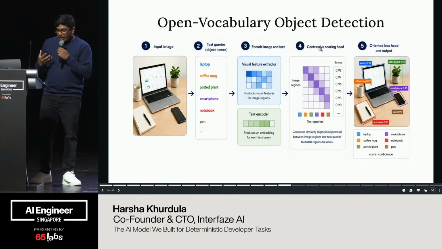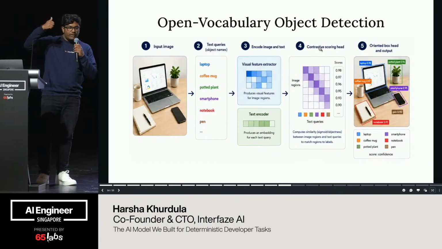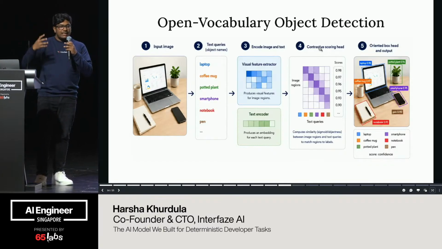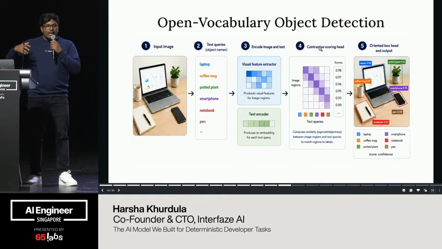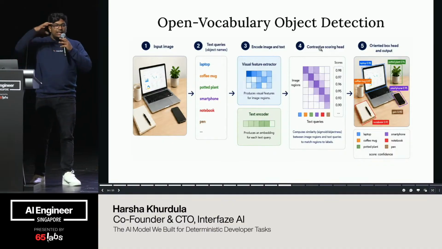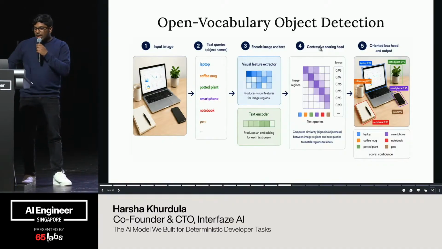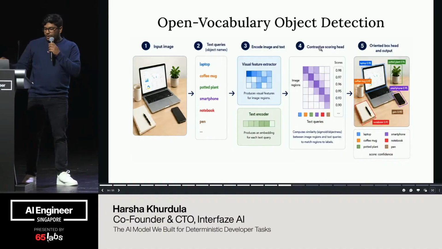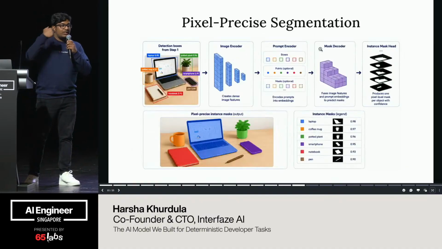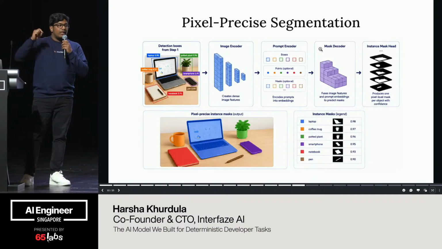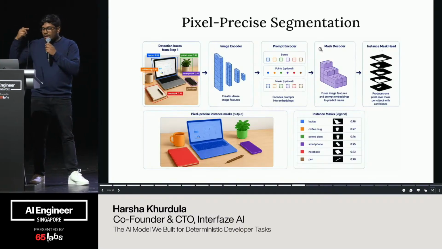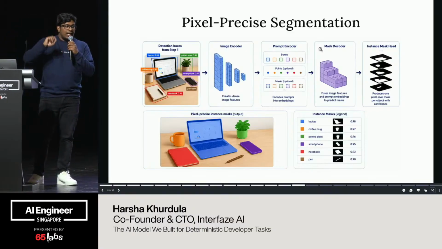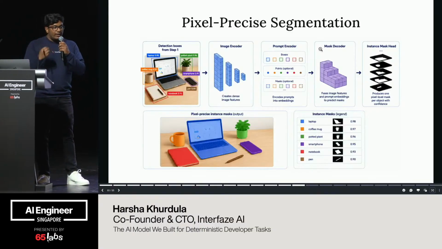So you take the same image, you have a text encoder, which is encoding the text aspect, understanding what the user wants. You have an image encoder, which is representing the image in positional aspects, and then creating a contrastive segmentation, meaning it is pulling pixels which are closer to each other, allowing you to detect the objects accurately. If you use that information a step further, you can now segment those pixels. Same thing: image encoder, prompt encoder, and then a mask decoder that will classify all pixels to give you a latent mask.